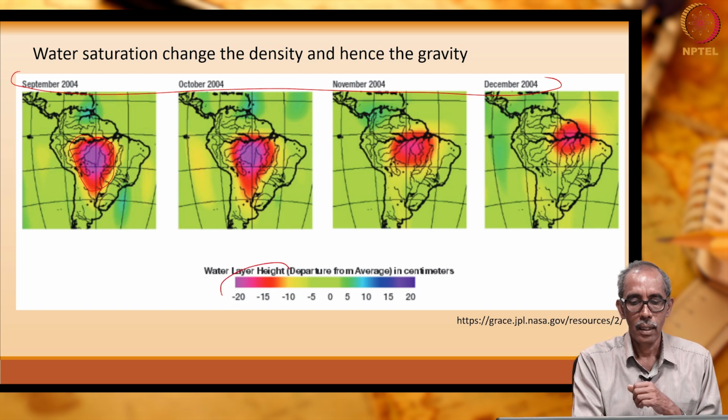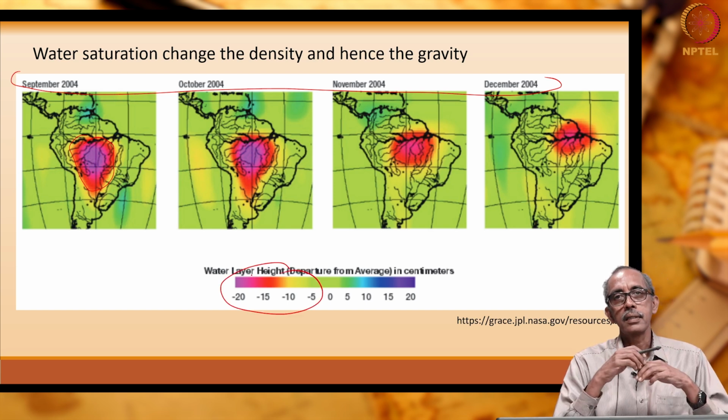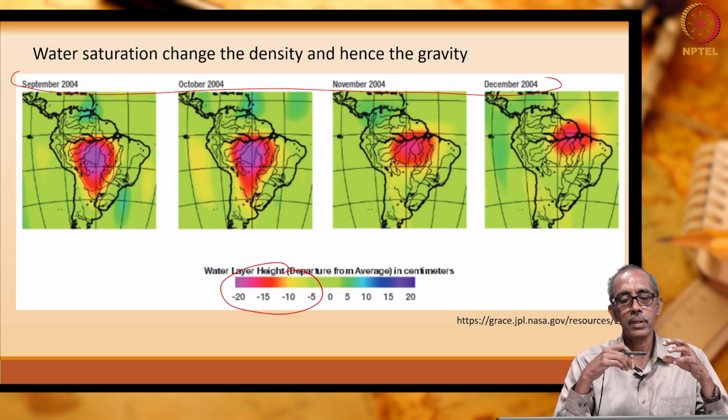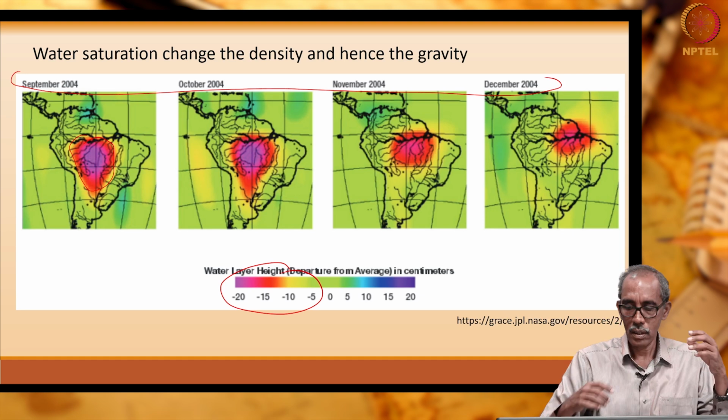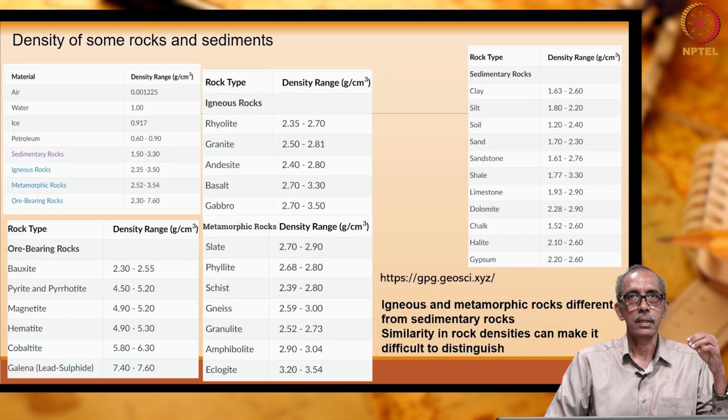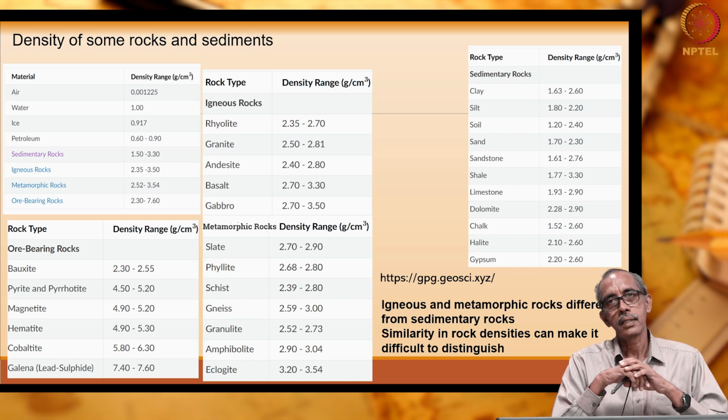Here, gravity is converted in terms of equivalent water height. So, it is changing every month. This is one of the applications of gravitational methods.